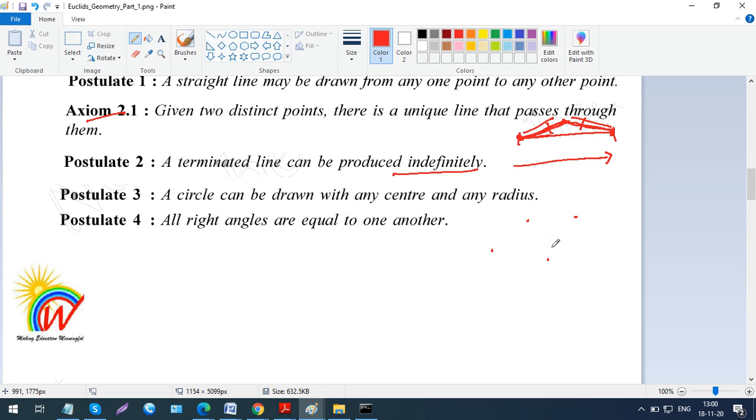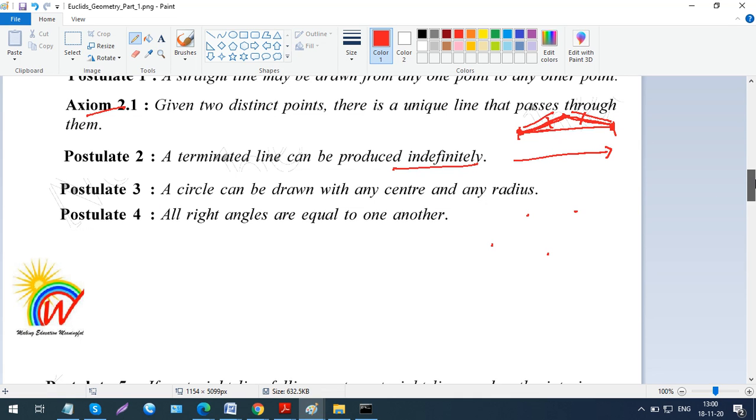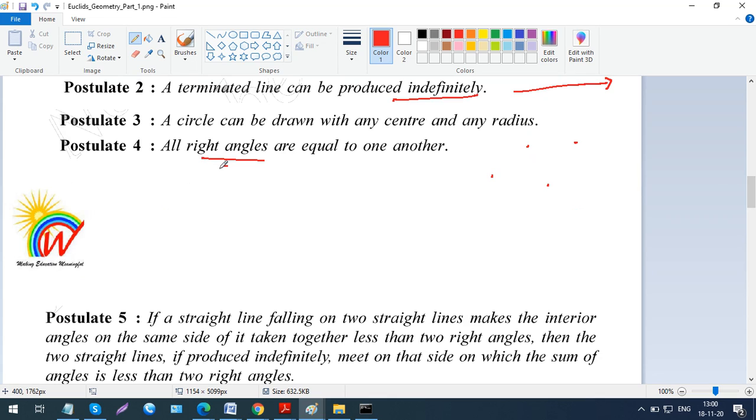All right angles are equal to one another. So every right angle is 90 degrees, right? Anywhere you draw it, like this or like this, it's going to be 90 degrees wherever you draw it. So all right angles are equal to one another. In whichever shape you draw, it's going to be 90 degrees only, correct?